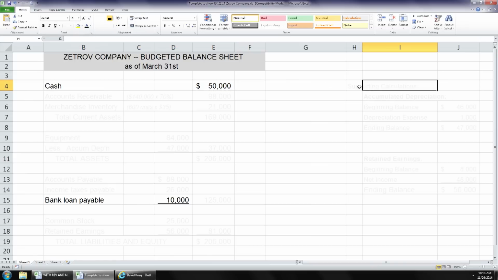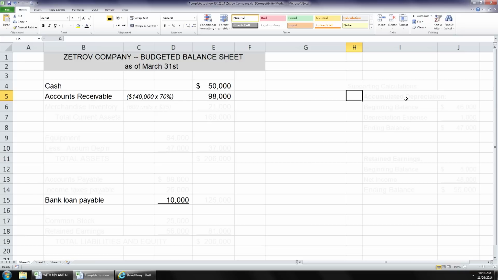So these items we just read, right? See what we're doing here? Okay. B, the sales budget for March indicates sales of $140,000. Accounts receivable are expected to be 70% of the current month sales. Okay, so we can figure out our accounts receivable, and that's $98,000. That's 70% of that $140,000. Okay?